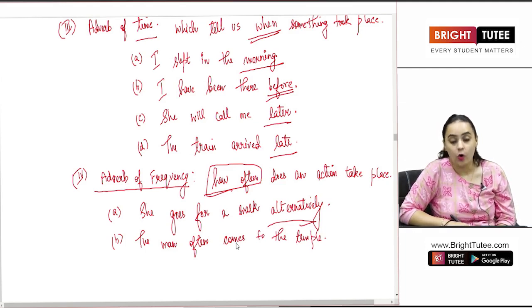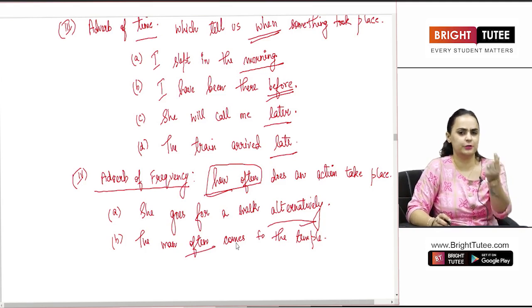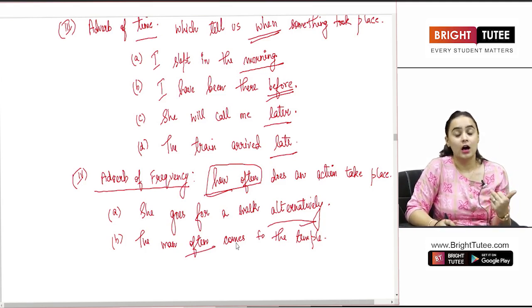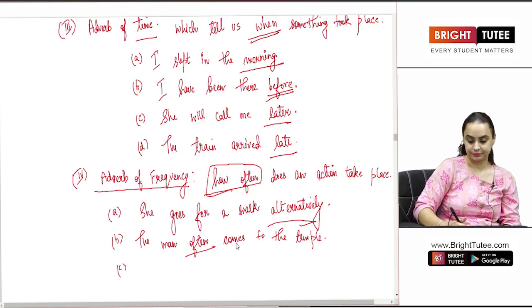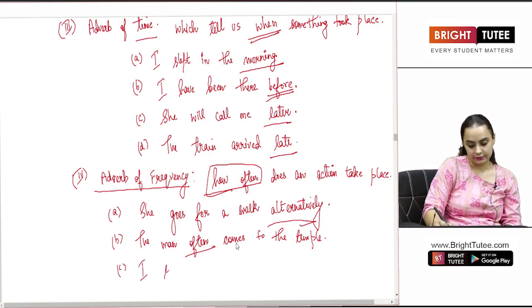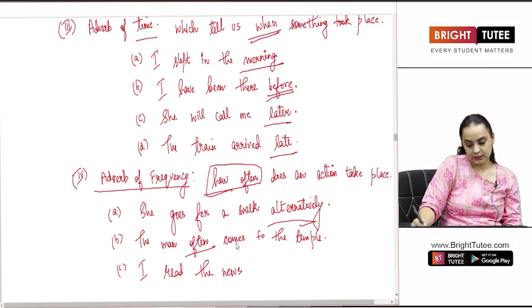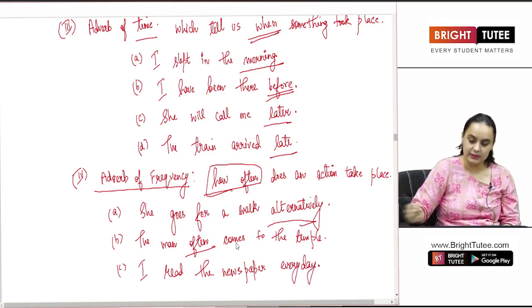So, how often does the man come to the temple? Often. That means, leaving a few days, let's say 2 days a week, 3 days a week, not more than that. If I give you another example, I read the newspaper every day.